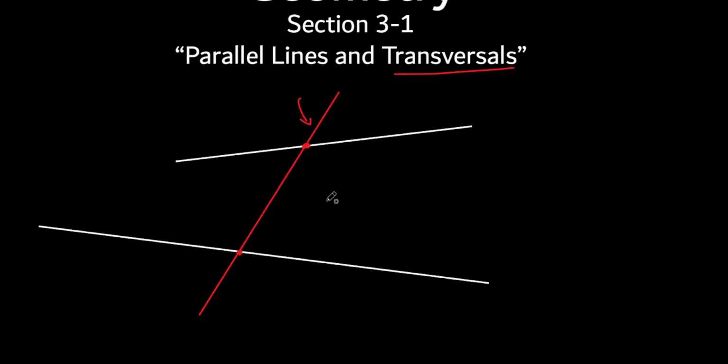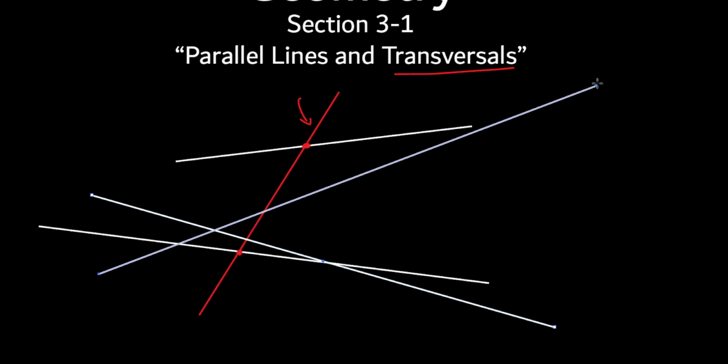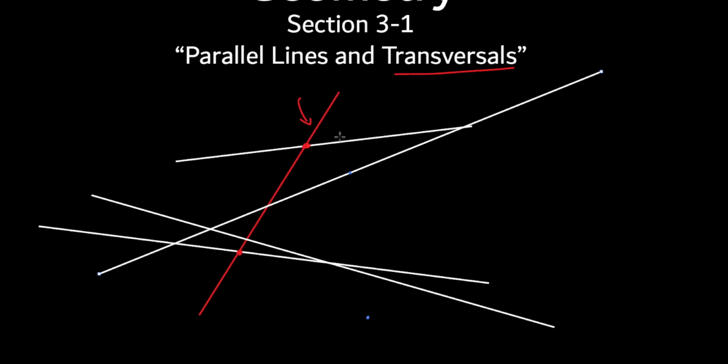What did I say? Just two lines? What did I say? Two or more, right. So I could have a line going like this. Wait. Is that still a transversal? A line going like that. Look at that red line. It's hitting all of those white lines, isn't it? If it's hitting all those lines right there, that's considered to be a transversal.